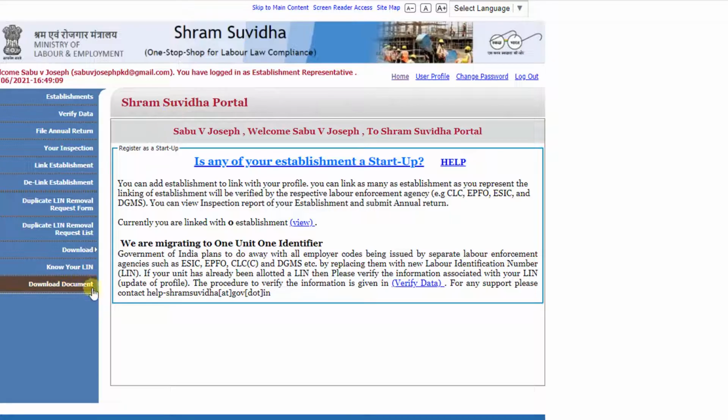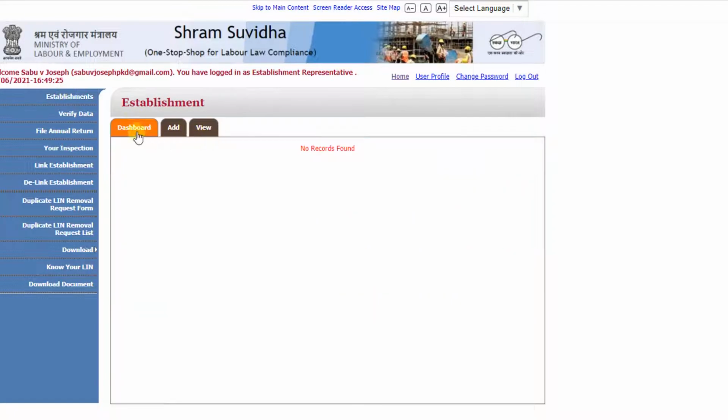Here we can see so many menus. On the first one, establishments, sub-menus. We can see three another sub-menus, dashboard, add, and view. If we have any establishment already registered through Shram Suvidha portal, that we can see here. Now nothing is here. Now we have to add a new establishment to the portal.